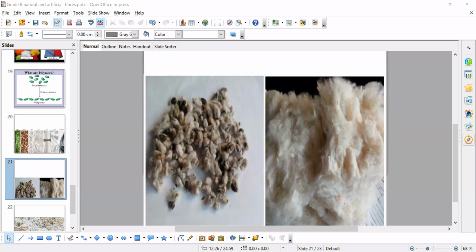Is this point clear? Shall we move on? Is it clear for everybody? Can someone please brief me what regenerated fibers are?